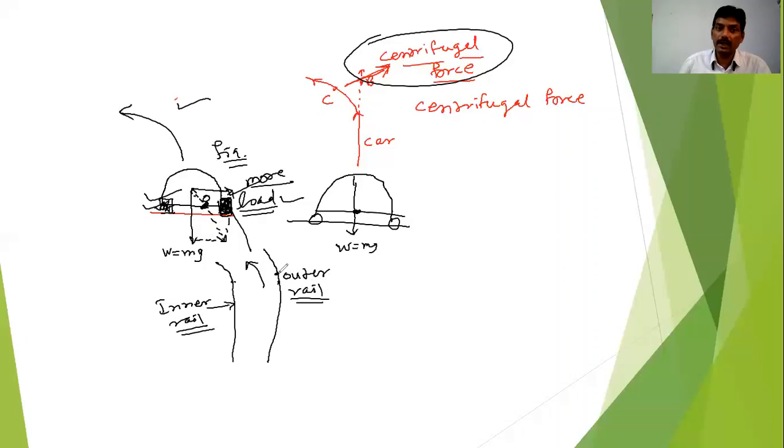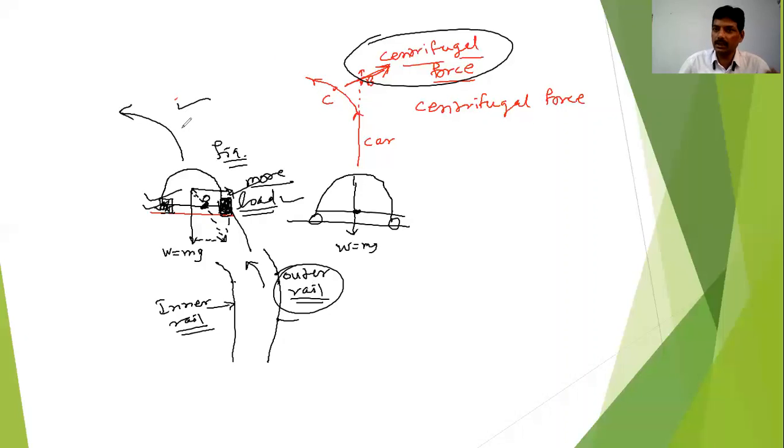So if the outer rail is having more friction, then ultimately we can say we have to change the outer rail frequently. But that is not a simple task. So we have made another arrangement. So what is that arrangement we have made here?